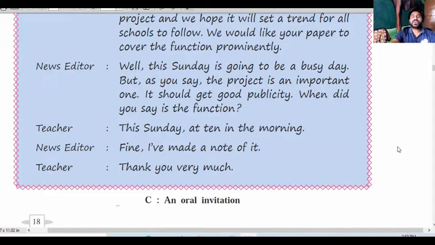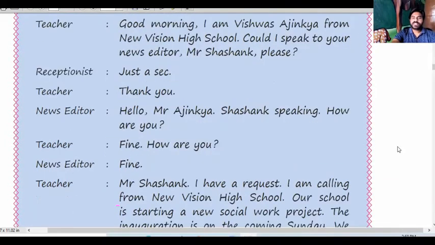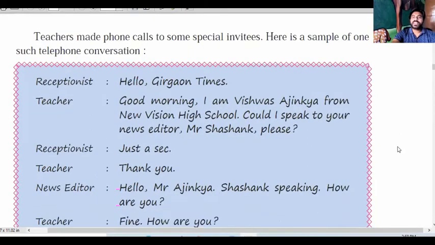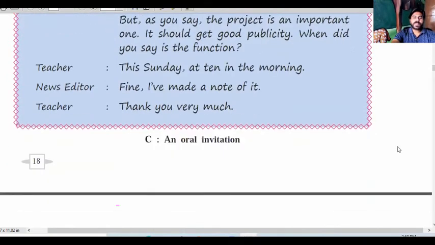So this is the oral communication on the phone call that we have seen. This is the format of oral communication. Okay, oral communication on phone call. Now next,